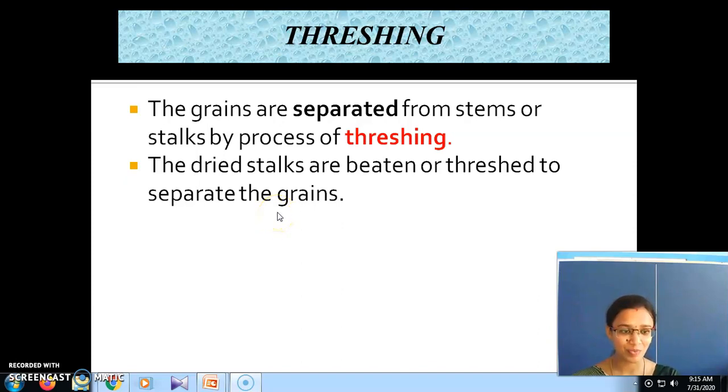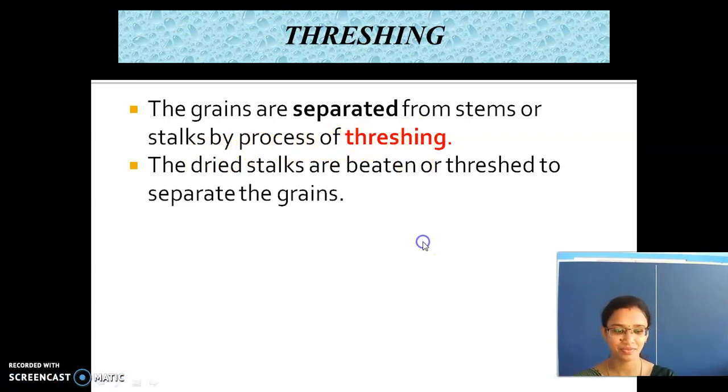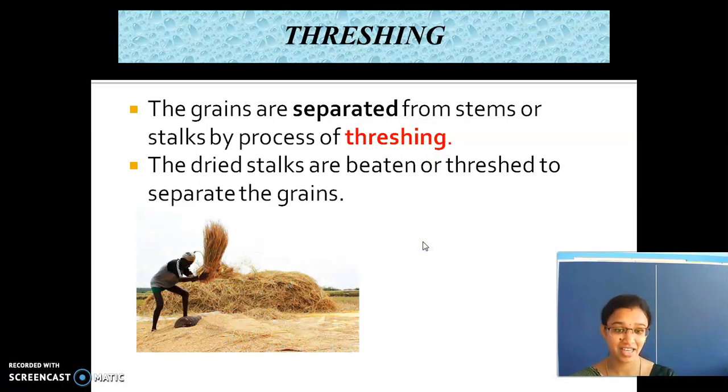So the next method is threshing. The grains are separated from stems or stalks by the process of threshing. So see here, threshing. Have you seen this anywhere? This method of beating.